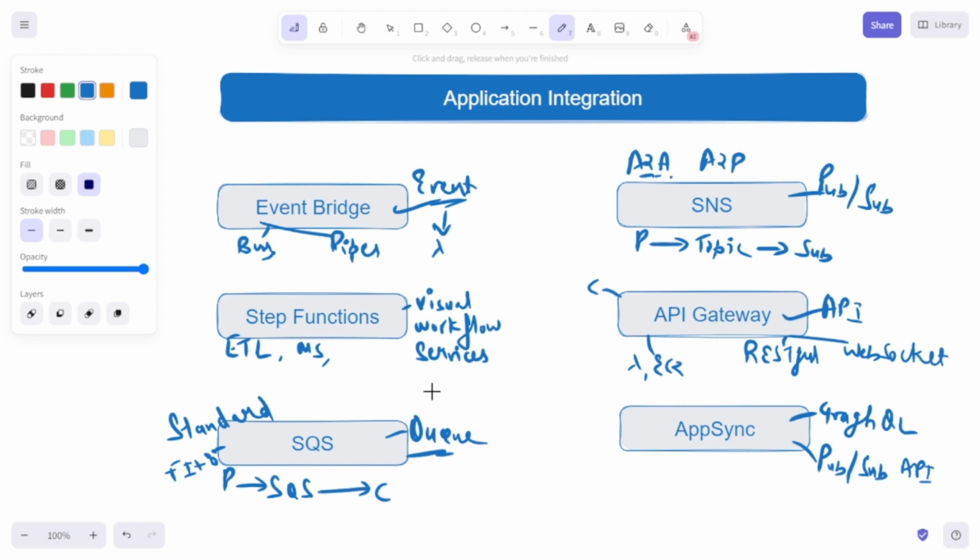If I just quickly summarize, here we have seen multiple AWS services. Under compute, we have seen Lambda, Fargate, then we have seen data stores like S3, DynamoDB, Aurora Serverless, and so on. And then finally, we have touched upon application integration services like EventBridge, SQS, and SNS. So here we have covered around 17 serverless services from AWS.